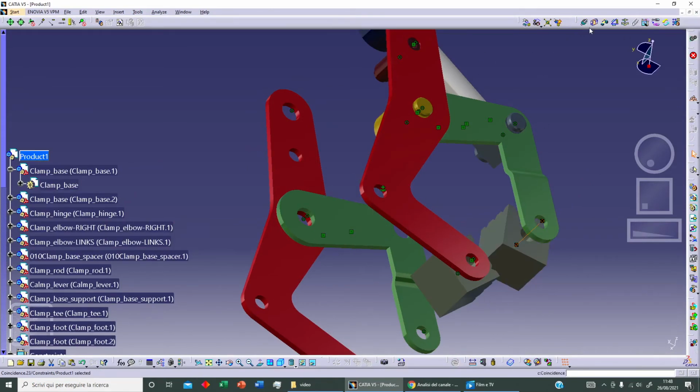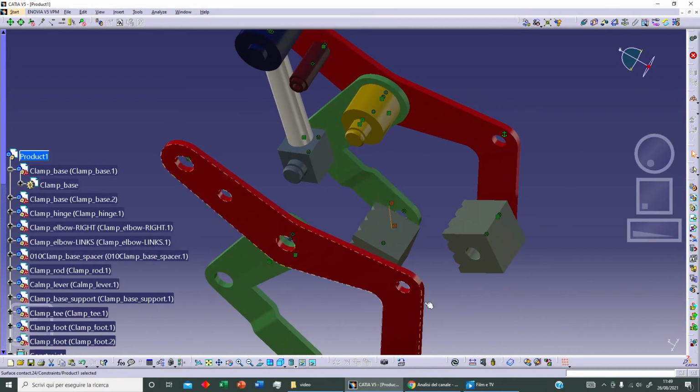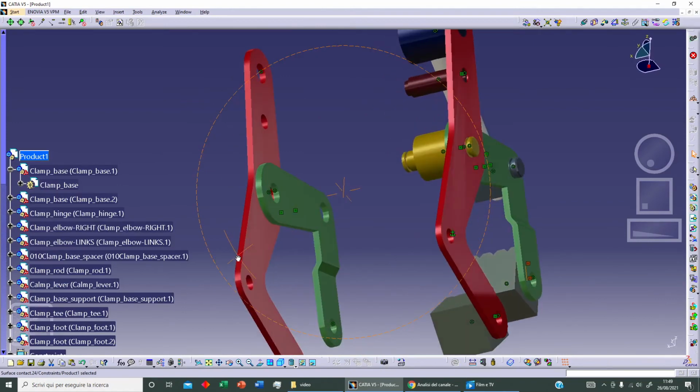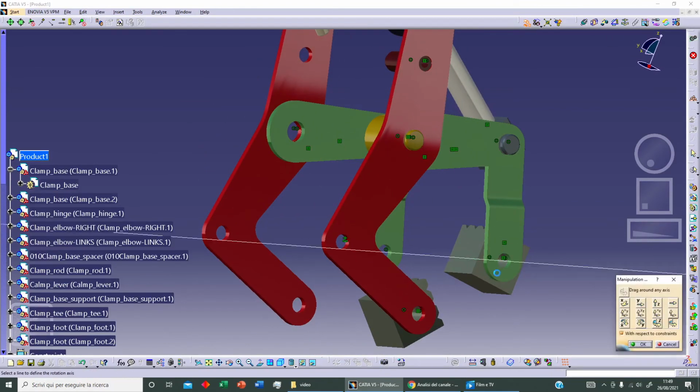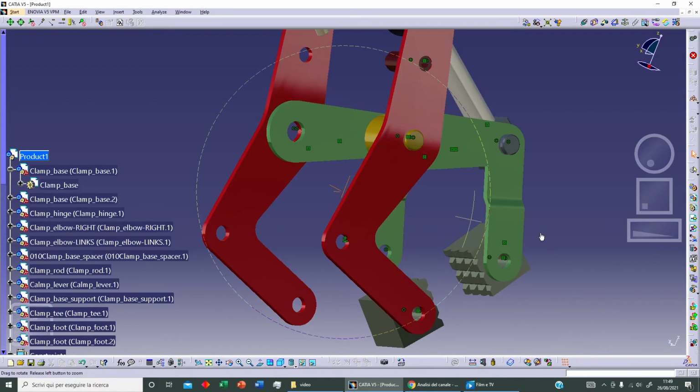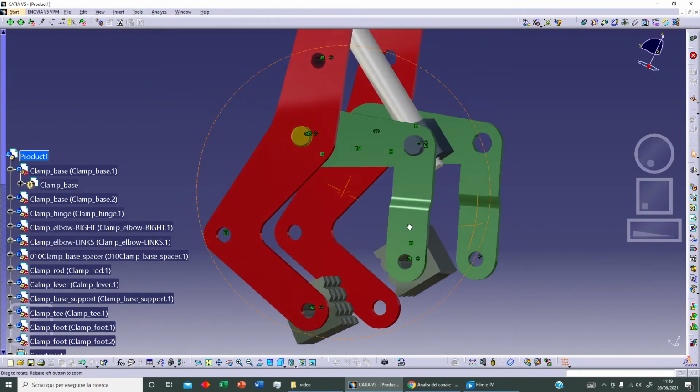Let's select contact between this and this, and let's update. Now we can rotate this element, selecting this axis as reference, and this could be our right position. Okay.